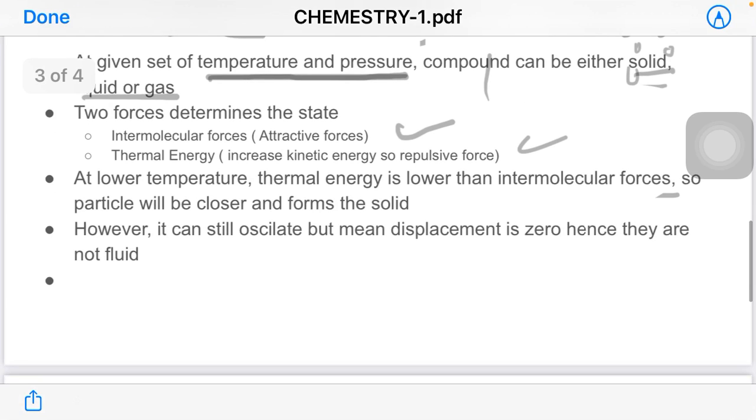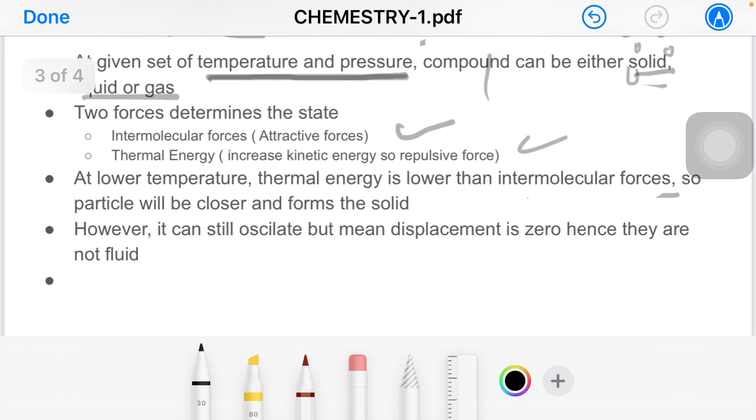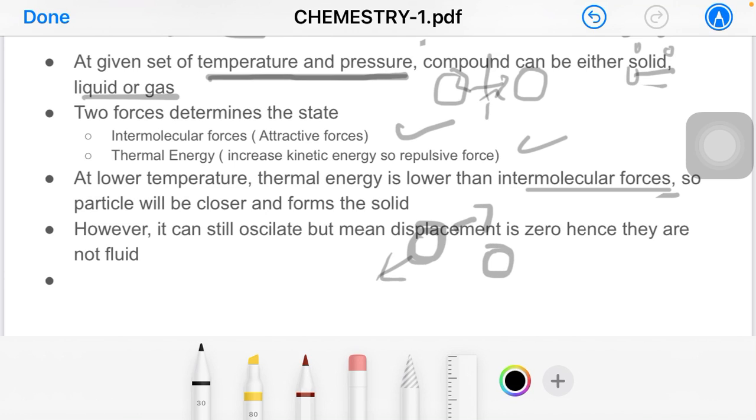Now at lower temperature, as I have mentioned, the intermolecular forces are higher, hence each molecule attracts one another and the particles are closer. Why? Because the molecules have higher intermolecular forces, which mean more attraction and closer distance, right? However, even if we reduce the temperature, the molecule still has the oscillating property. What is oscillation? It can move in this direction or that direction, but the overall displacement is zero. So they are not fluid and they are stable, right?